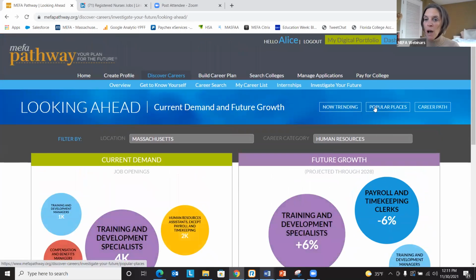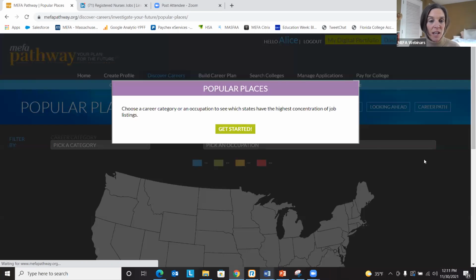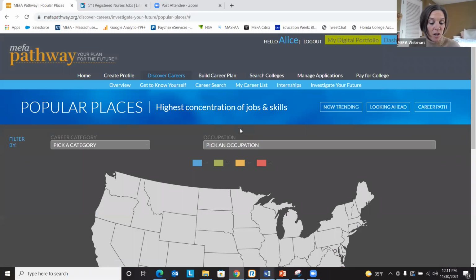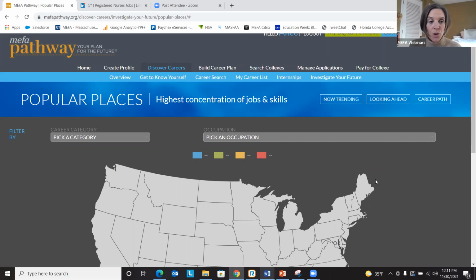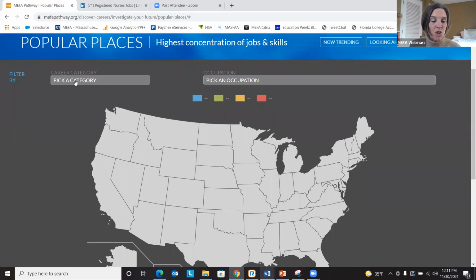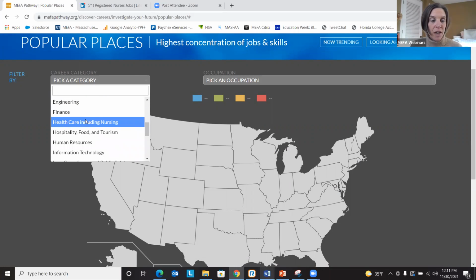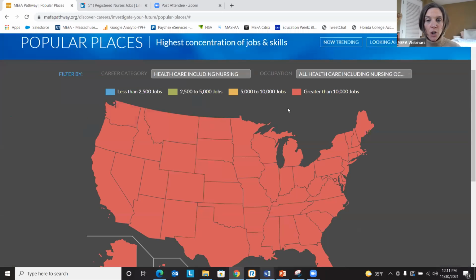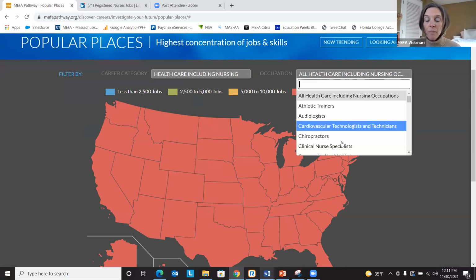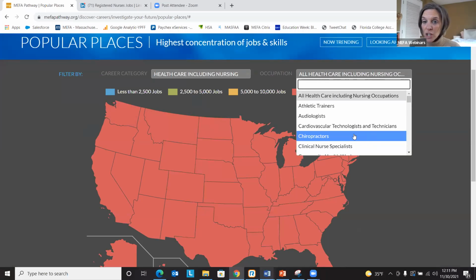All right, moving ahead, Popular Places. So this is cool because this looks at areas in the United States that have the highest concentration of jobs and skills that are in demand. So this allows you to select a category first. So let's stick with that, healthcare. And then it also allows you to select an occupation. So you can go one step further.